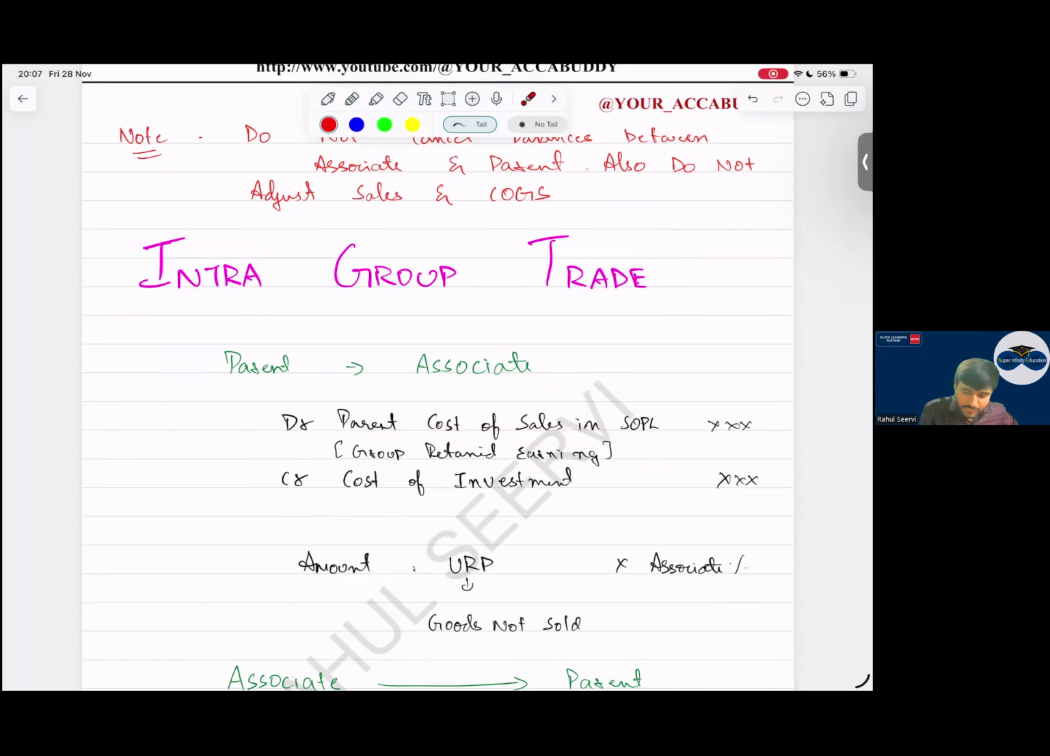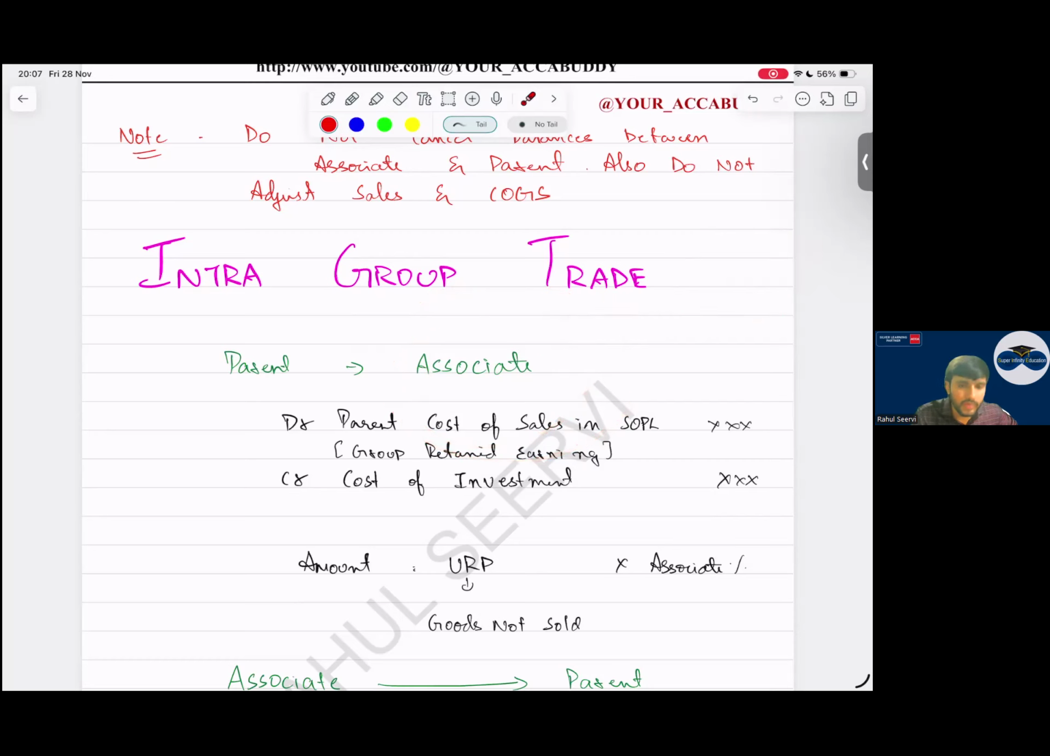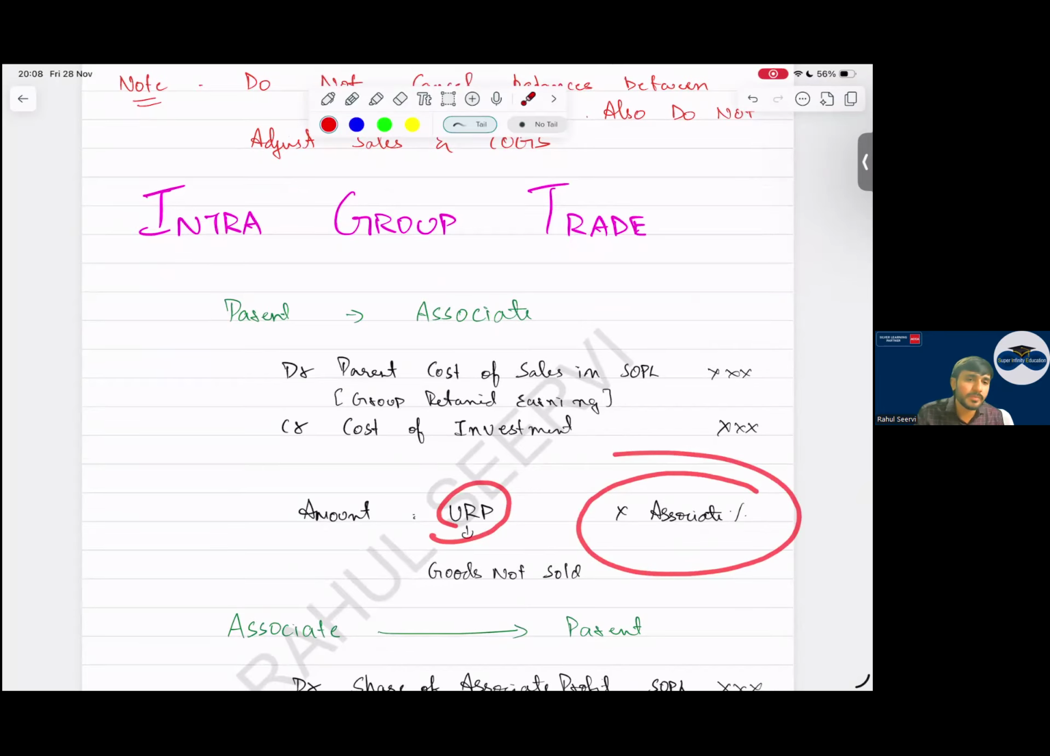And which company is recording inventory? Inventory is recorded by the associate company. But do we record associate inventory in this one? No, sir, we are not recording it. So what will I do? I will credit the cost of investment here, whatever is the cost of investment. So first calculate the URP, then multiply by the associate percentage.